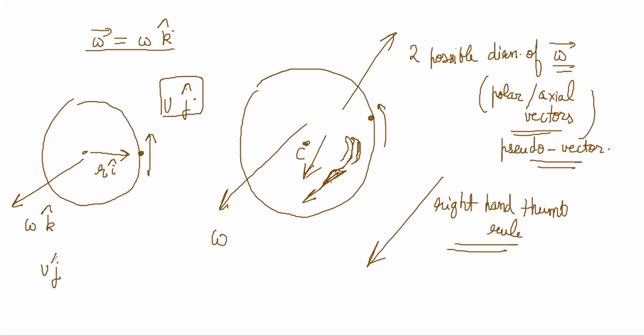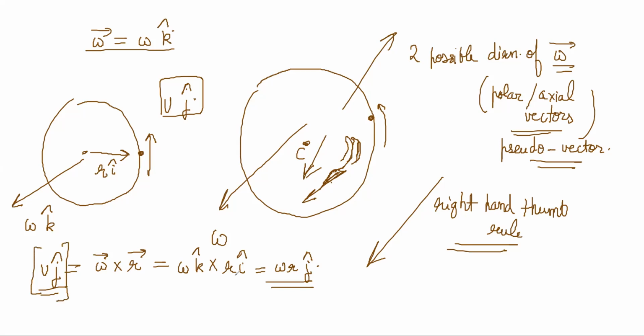So how will it make sense? It will make sense if v j is equal to omega cross r, not r cross omega, which will become omega k cross r i, and k cross i is j, right? Which fits. It fits only if you assume that your angular velocity vector is following the right hand thumb rule.